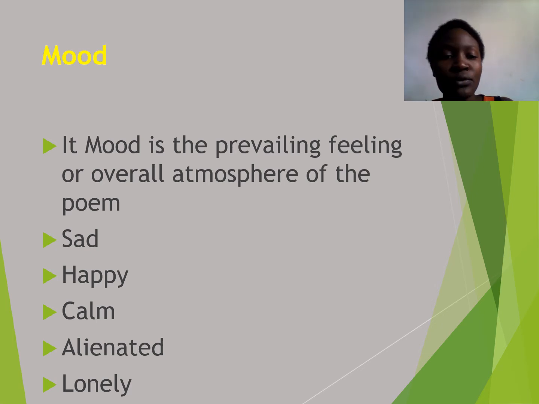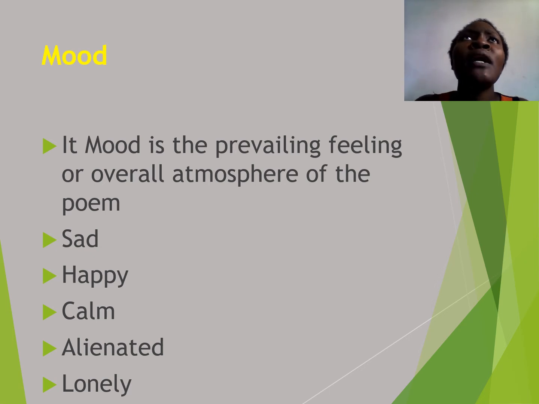And what are examples of mood? A sad mood. You can have a happy mood, or a calm mood where you're just calm. You're not angry, you're not sad, you're not happy, you're just calm. An alienated mood whereby you feel like you do not belong. And then a lonely mood.